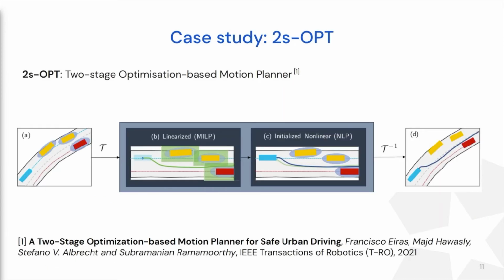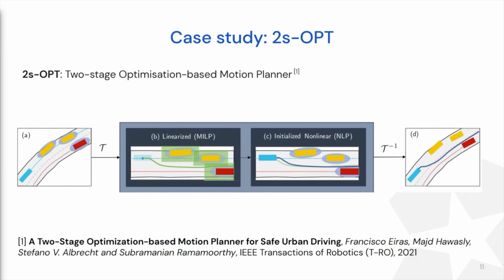We do a case study of Pilot using the 2-stage optimization-based planner from Eiras et al., which is previous work from the Five Edinburgh team to appear at T-RO later this year. And we refer to this 2-stage optimization-based planner as 2S-opt. And we use this here for Pilot as the expensive-to-run expert planner. This planner solves a simplified mixed integer linear programming formulation of the planning problem to enforce hard constraints of safety before feeding the result to a kinematically feasible constrained nonlinear programming solver to produce safe and smooth trajectories. 2S-opt produces high-quality plans, but at the cost of runtime efficiency, making it a good candidate to be the expert for Pilot.